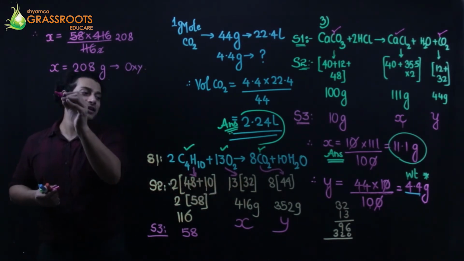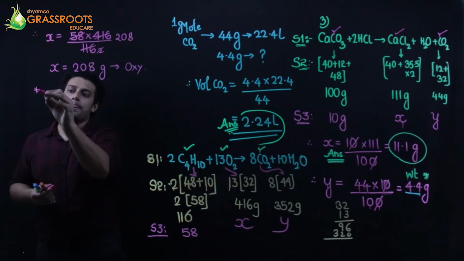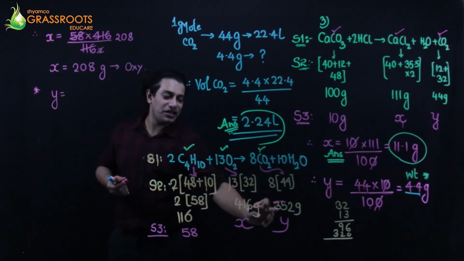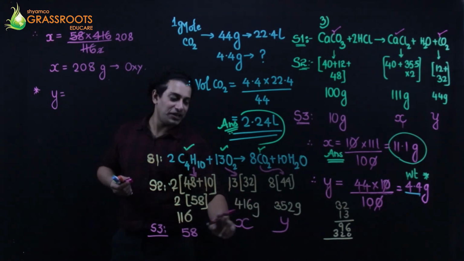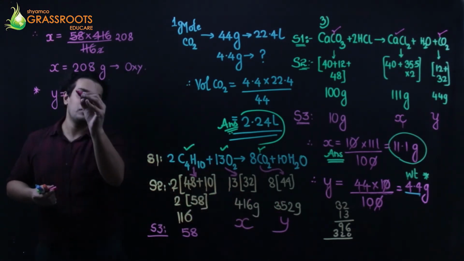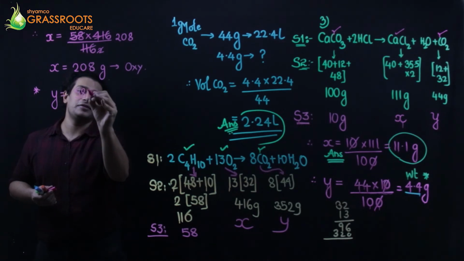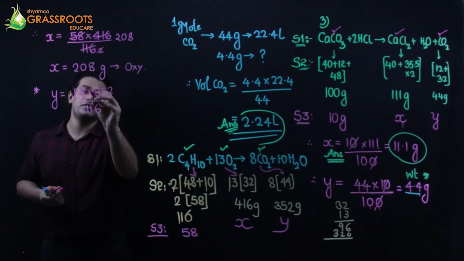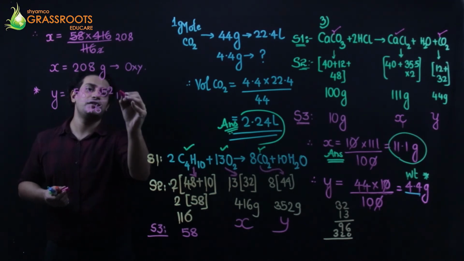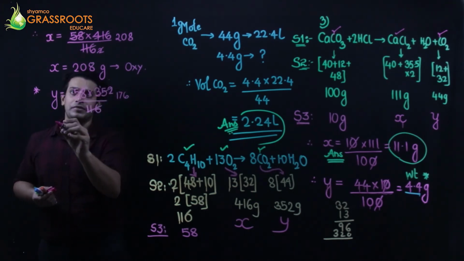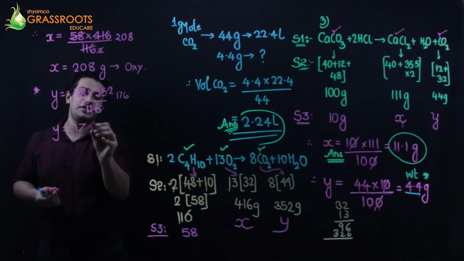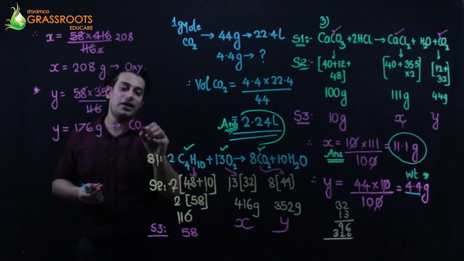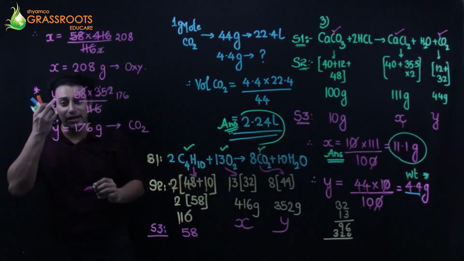Talking about carbon dioxide, why? If 116 gives 352, 58 will give me how much? So answer will be 58 into 352 upon 116. 2s are and 176 are. So Y is going to be 176 grams of what? Carbon dioxide. So that's oxygen and this is carbon dioxide.